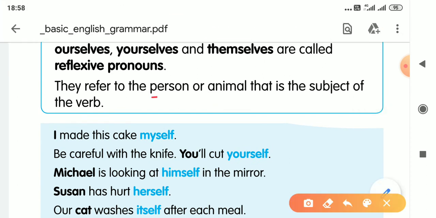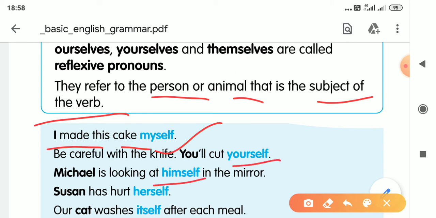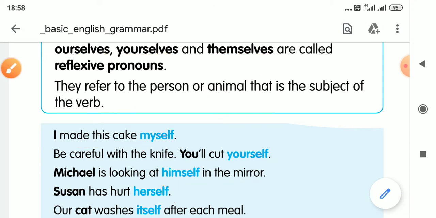They refer to a person, animal, subject of verb. I made this cake myself. Michael is looking at himself in the mirror. Susan has heard herself. So when you are using these pronouns, known as reflexive pronoun or emphatic pronoun, these pronouns emphasize on the subject.